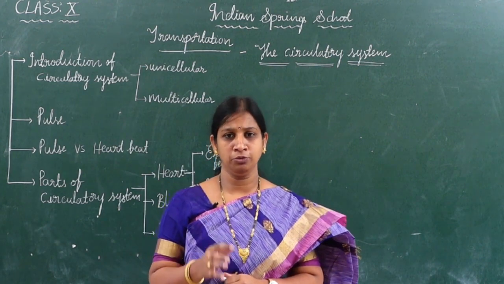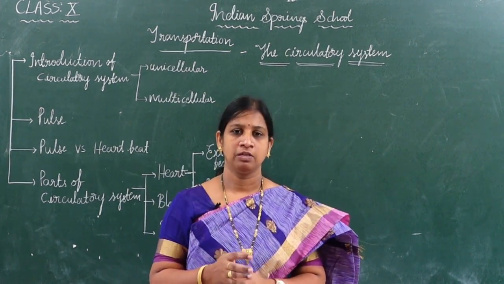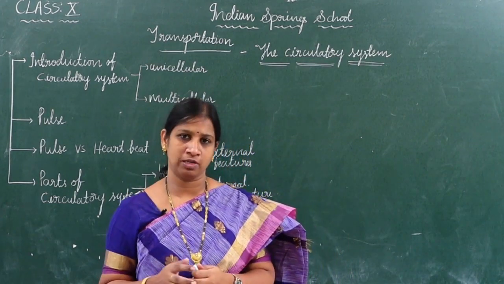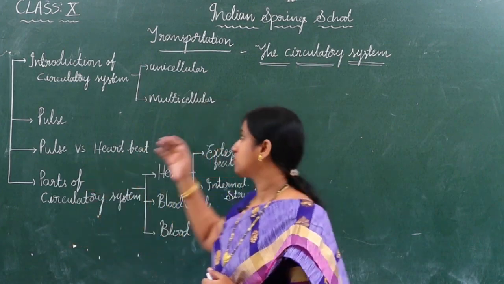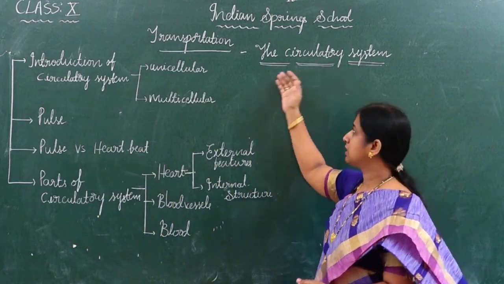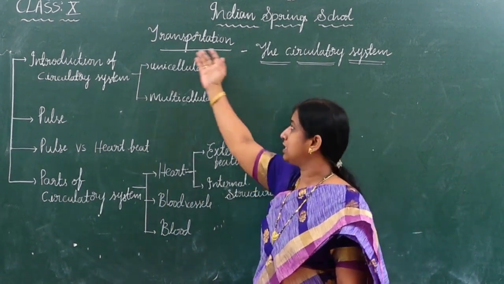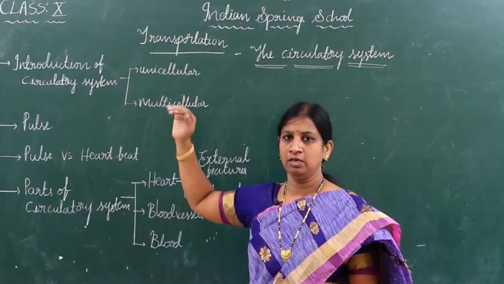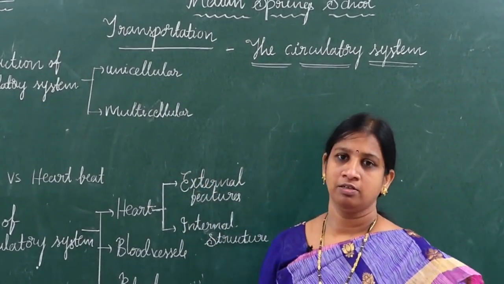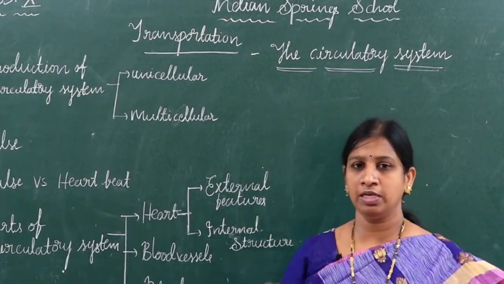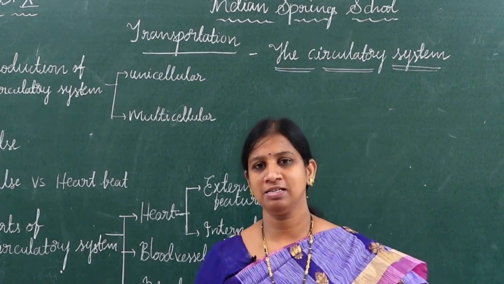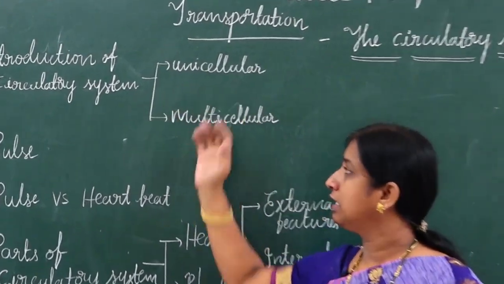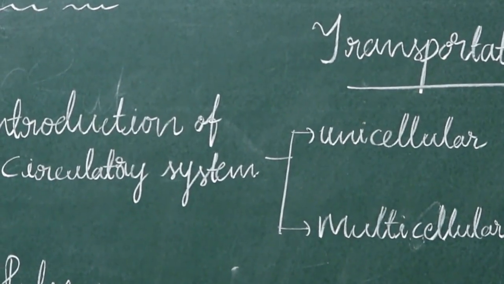By using a special system, the materials are transported from one part of the body to another part of the body. That system is nothing but the circulatory system. The circulatory system plays a vital role in the transportation of materials, whether it is a solid, liquid or a gas. So today we are going to discuss the circulatory system in detail. Let us see the first concept. Let me give a small introduction about this concept.